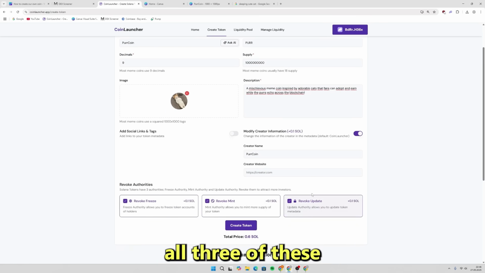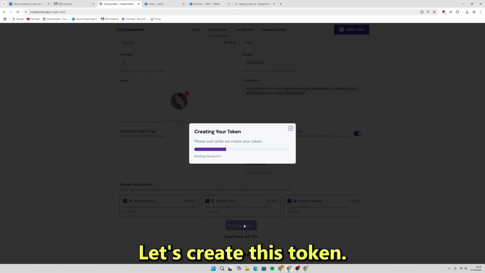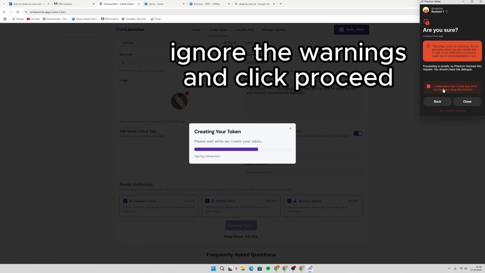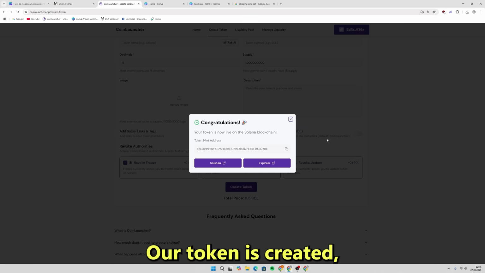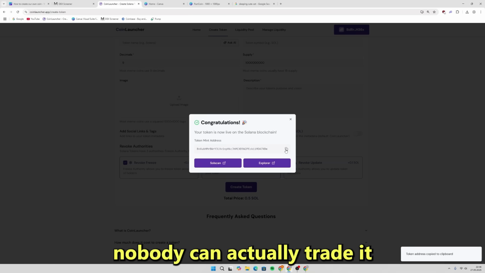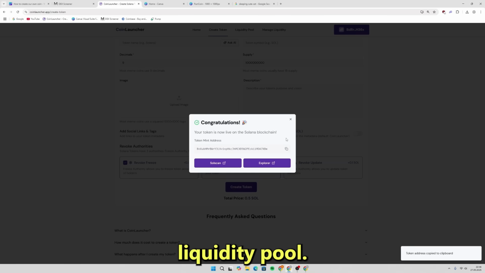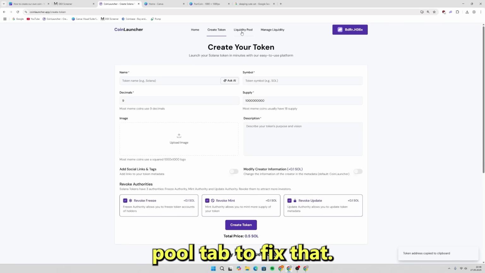So we're enabling all 3 of these to make our token look legitimate and trustworthy. Everything looks good. Total cost is 0.6 SOL. Let's create this token. Awesome. Our token is created, but right now nobody can actually trade it because there's no liquidity pool. So let's head over to the liquidity pool tab to fix that.